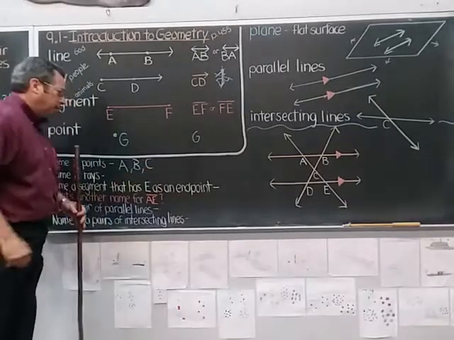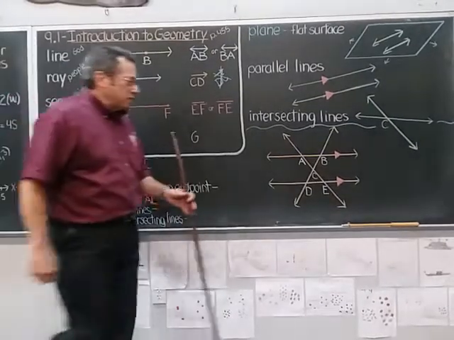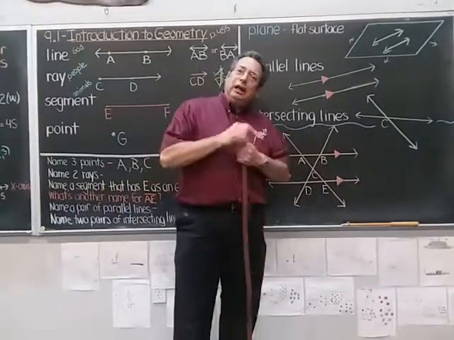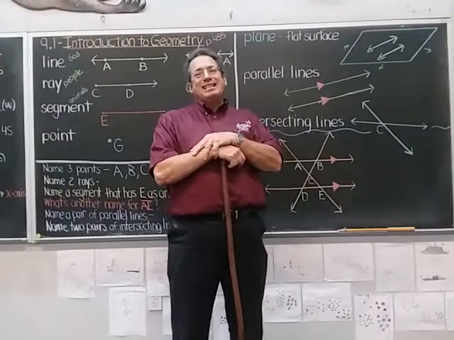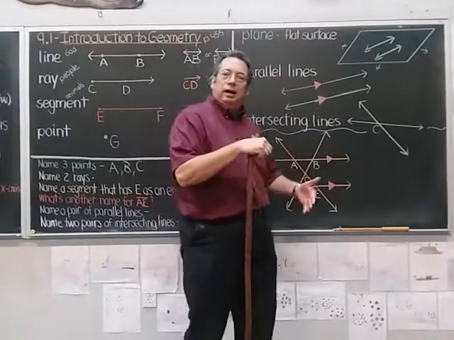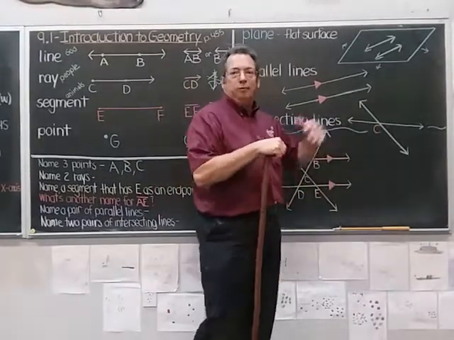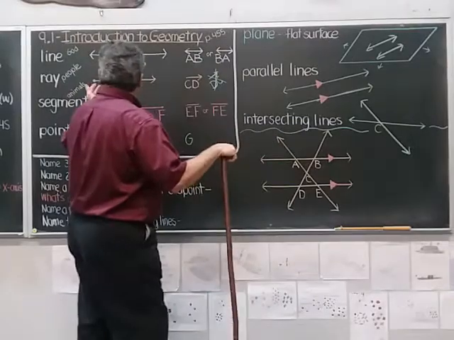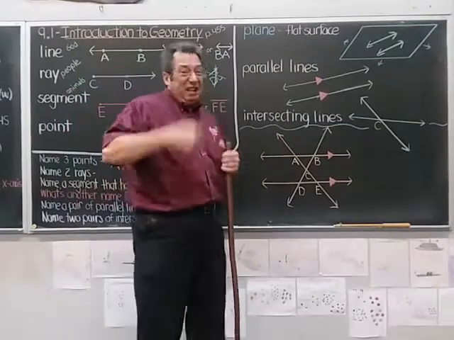There are 3 of them. Let's name 2 rays on this figure. And most of the time, 6th graders, when we get to this, they look at the figure and they say, there are no rays there. There's no place where it starts and then goes off like a ray from the sun does that you have pictured up here. But you see, I can make them rays.